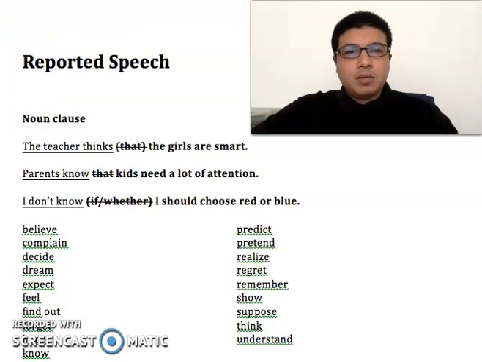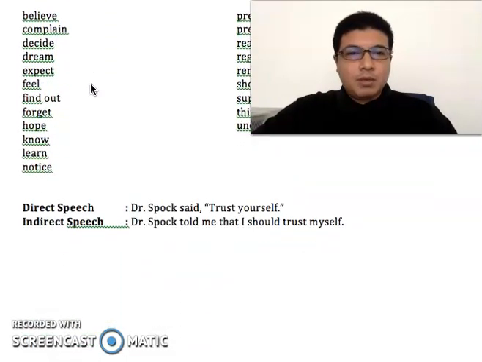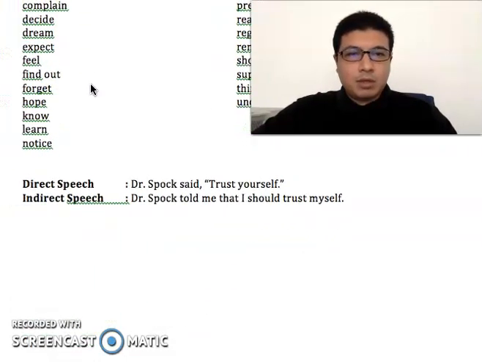Now let us go back to reported speech. Now that we have understood noun clauses, let us talk about reported speech. We have two types of speech: one is direct, one is indirect. Direct speech would be, for example, Dr. Spock said, "Trust yourself." We can always change direct speech into indirect speech, which becomes: Dr. Spock told me that I should trust myself.